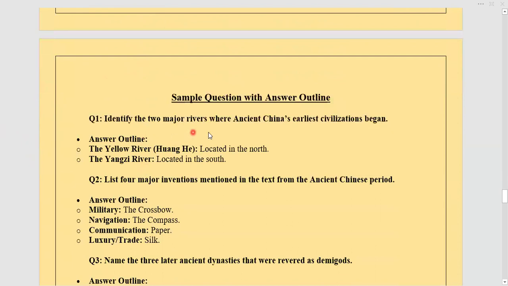Now let's have a look at some of the sample questions with answer outlines. This answer outline tells you what points you can discuss.